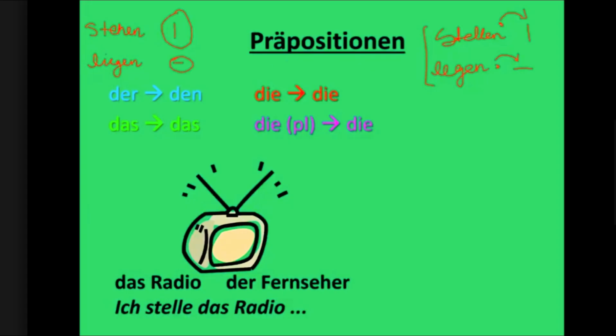Hängen will be the same for both. Hängen goes both ways. Something can be hung, like it can already be hung, or somebody is hanging it, then also the same verb for accusative and dative. Is it clear? Yes, ma'am.